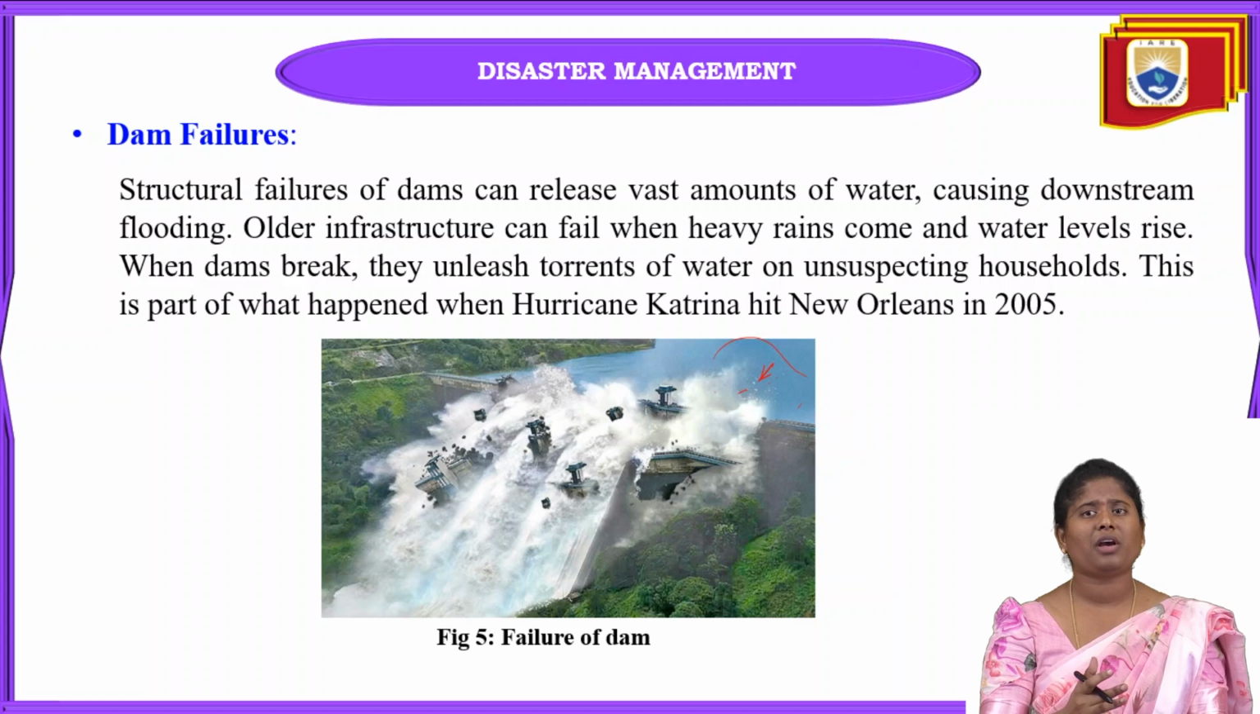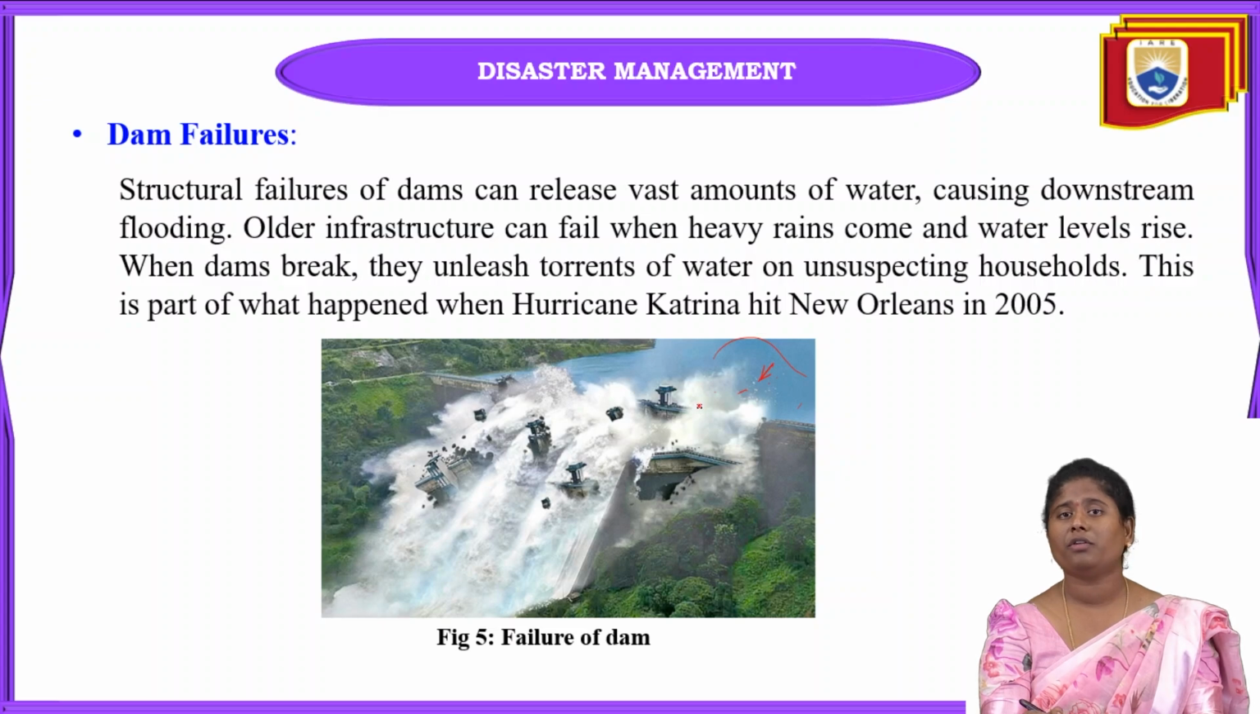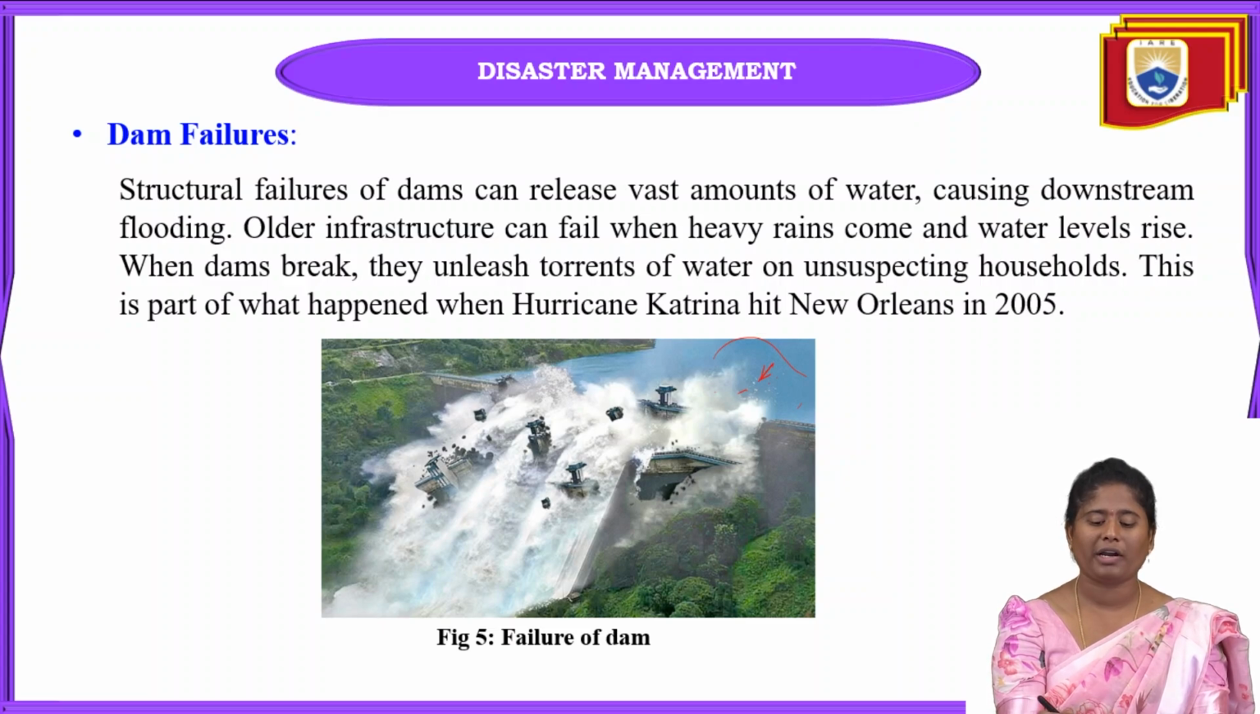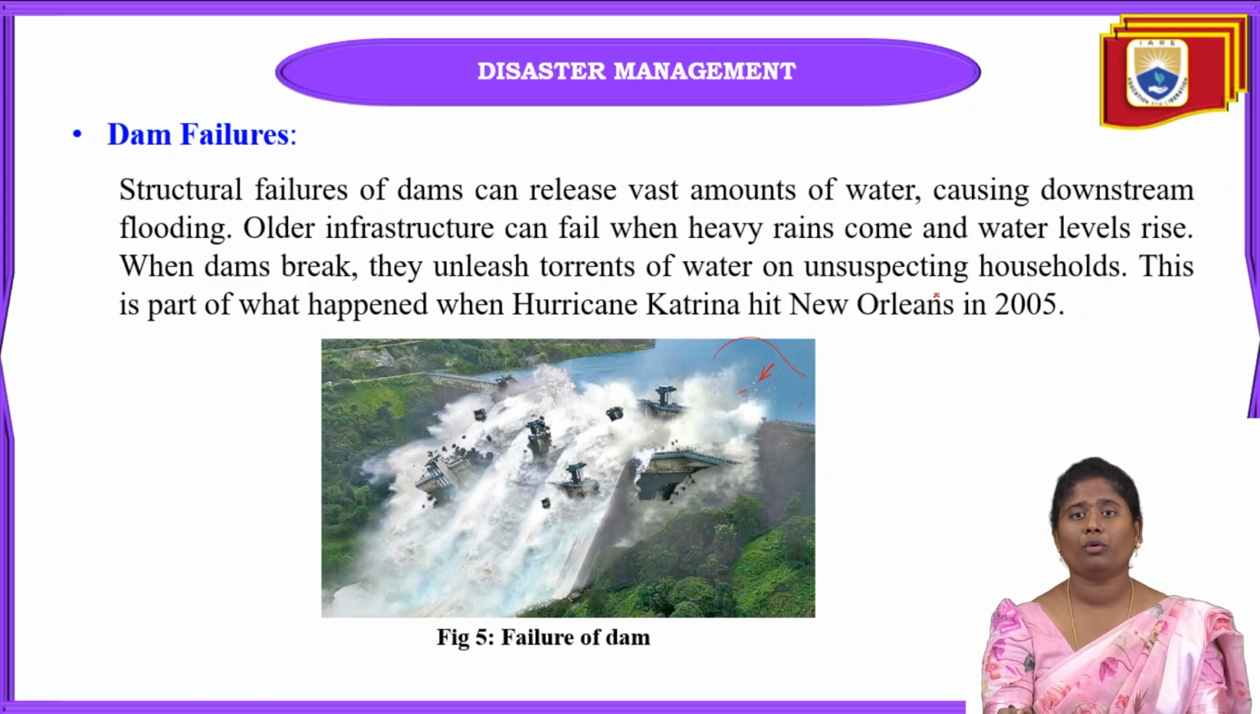Government hydrological people sometimes raise the alert, maybe 90% of the time, but sometimes they just think that the dam can sustain that water, and sometimes it cannot. So this dam can collapse. Because of the failure of these dams, floods can occur. When dams break, they unleash tons of water on unsuspecting households. An example of dam failure flooding is Hurricane Katrina, which hit New Orleans in 2005.